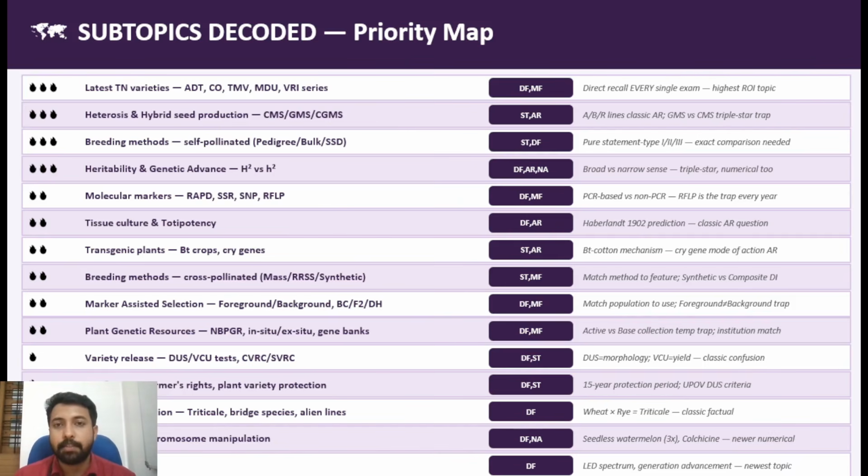Clear? Then speed breeding. This is an advanced area where you give very precise conditions, the exact conditions for the plant to grow. Okay, so the plant performs much more efficiently. So you can advance your generations in 1 year itself. You can go for multiple crops. Your crop duration will be reduced and you will get seeds at a faster rate, right? Okay, and these are the areas of focus. On the right side, I have given you more detailed areas. Okay, we will be discussing more on that.